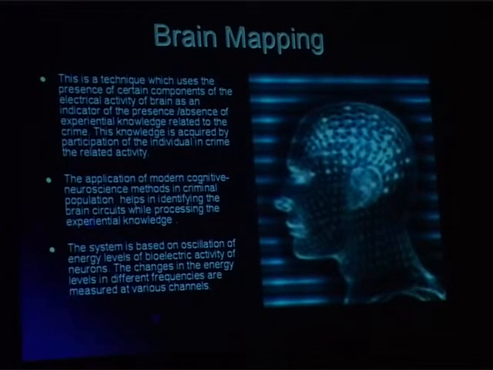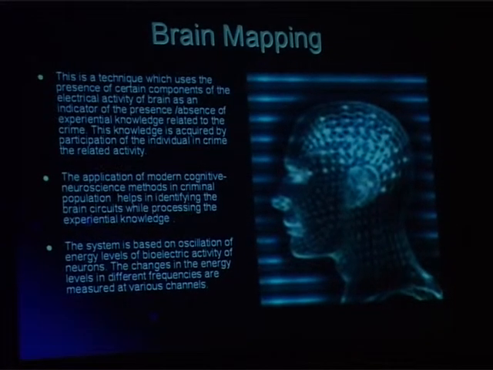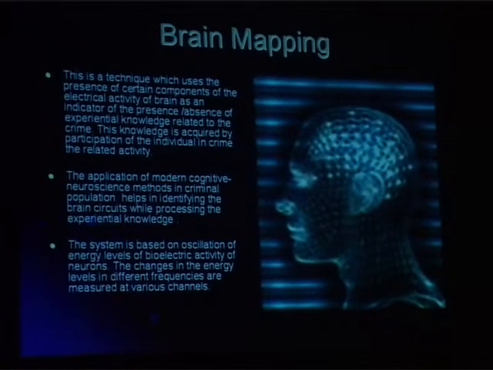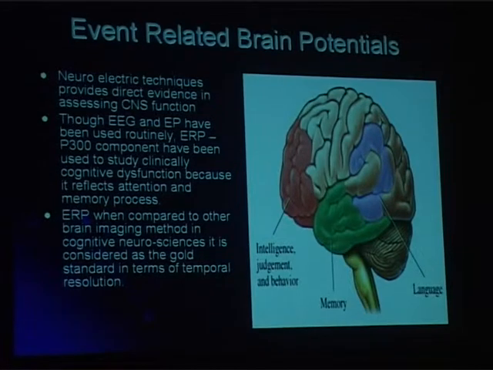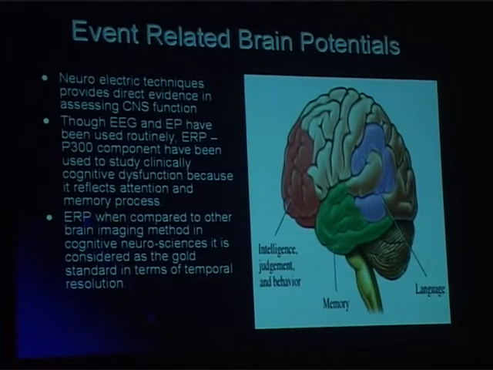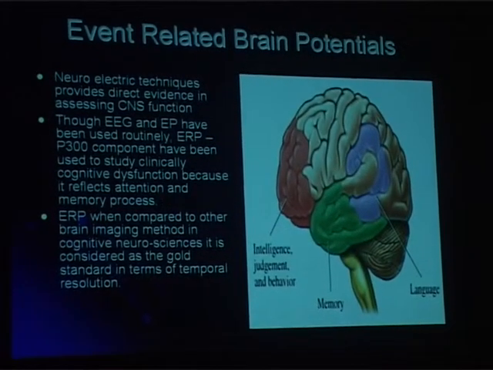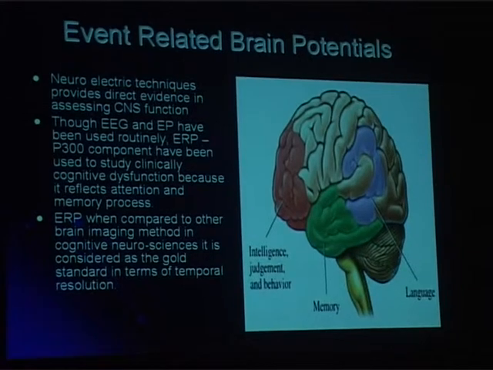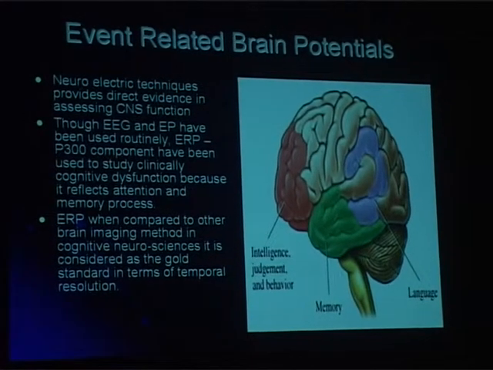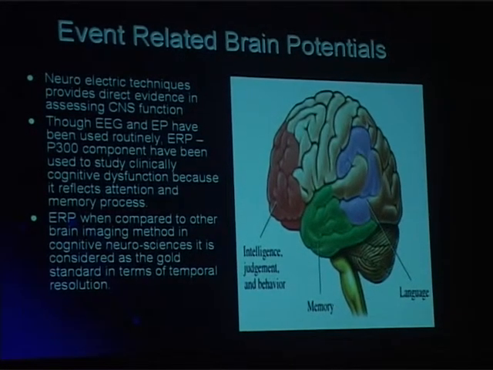The application of modern cognitive neuroscience methods in the criminal population helps us identify the brain circuits while the individual processes the information. Especially in brain mapping, the event-related brain potentials are very important. This neuroelectrical technique provides some direct evidence in assessing the central nervous system. Especially EEG, you must have heard of EEG. Whenever there is damage or injury to the brain, or an individual gets repeated epileptic attacks, that is fits, usually the doctors advise EEG to find out what specific functions have been lost.